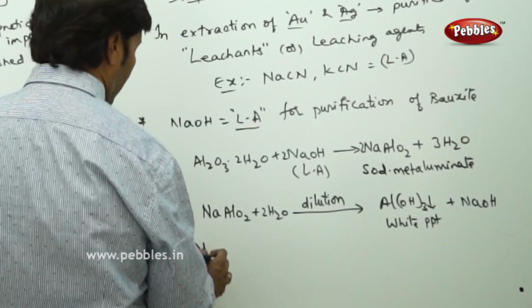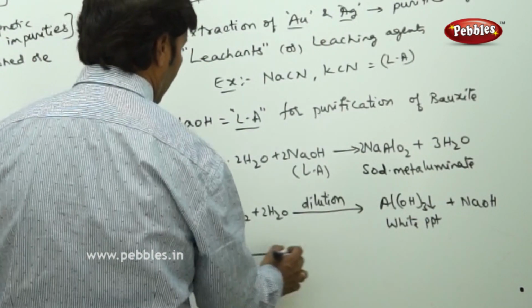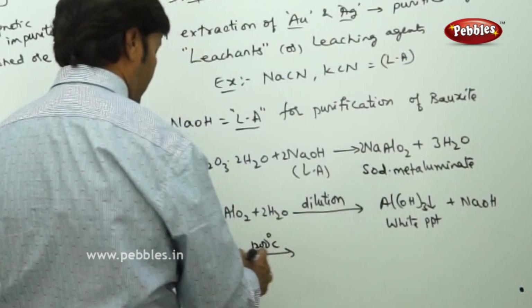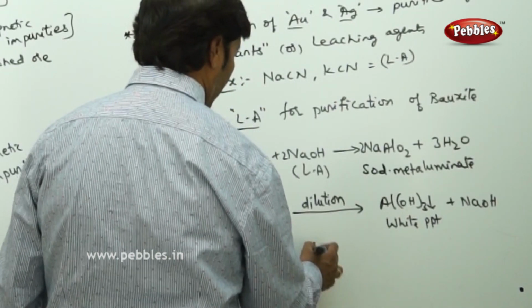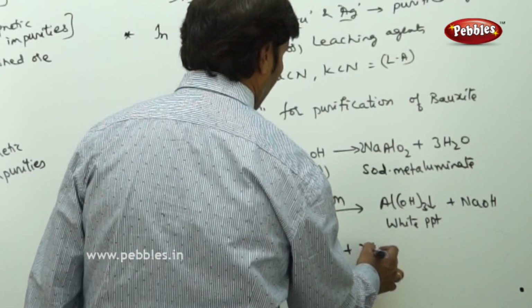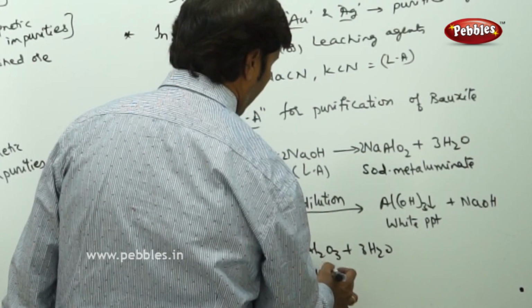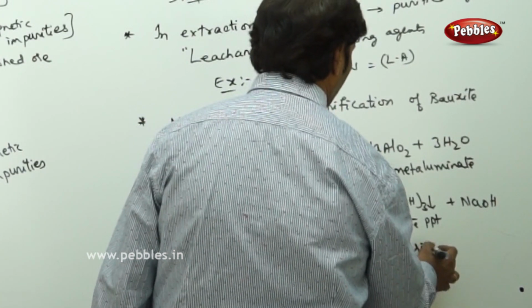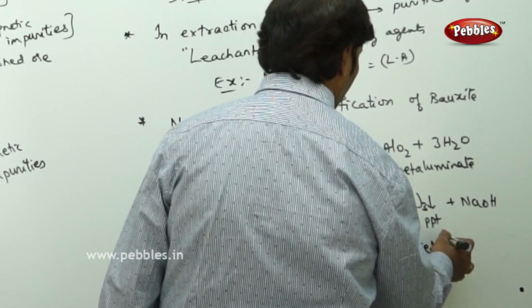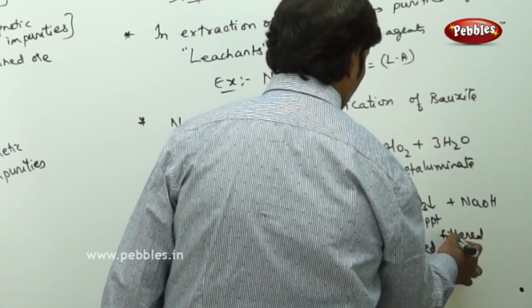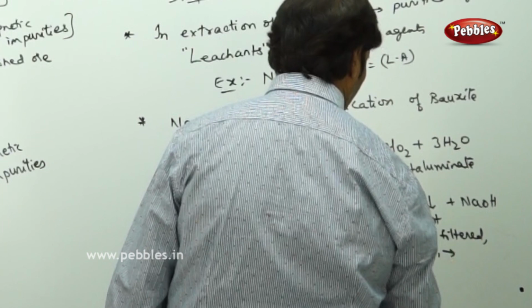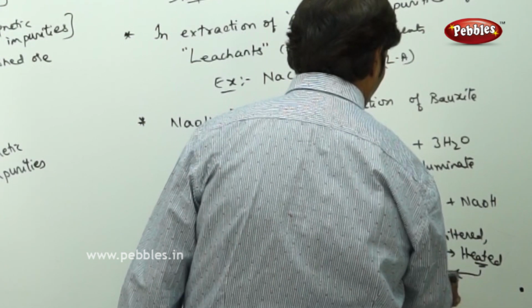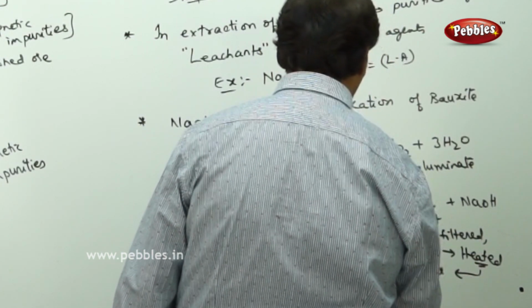Finally, this aluminium hydroxide, which is acting as a white precipitate, is heated to 1200 degrees centigrade. Al2O3 plus 3H2O is obtained, which is the purified form. This undergoes 3 stages: it is filtered, then dried, then heated, and after heating you get the pure form of the alumina.